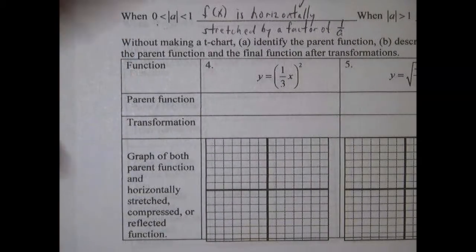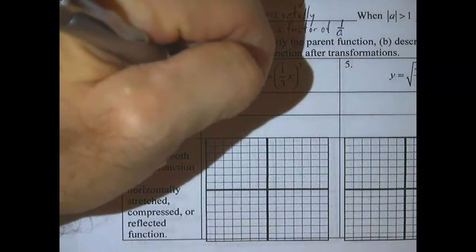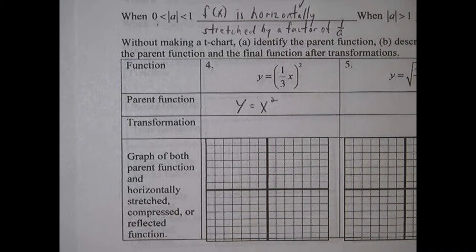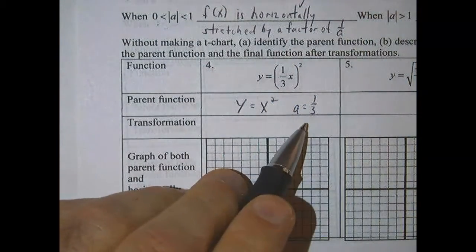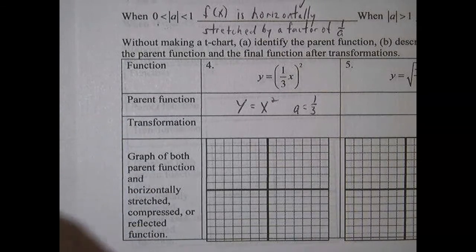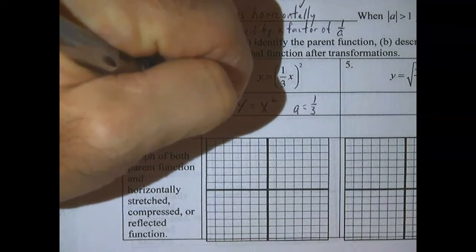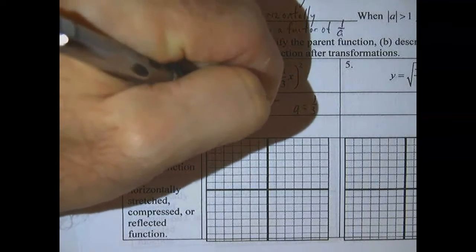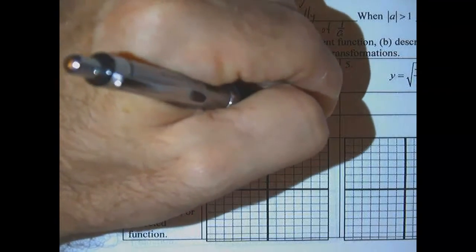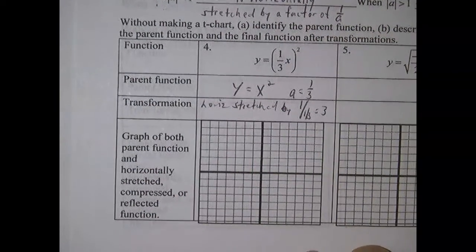All right, so the parent function here is y equals x squared, and the transformation is horizontal. Here we can say what the a is also. a is 1/3. That's less than 1, right? The absolute value of 1/3 is less than 1, I mean. And we can say that this is going to be horizontally stretched by a factor of 1 over 1/3, or 3. So it's going to be stretched by a factor of 3. So let's see what that looks like.